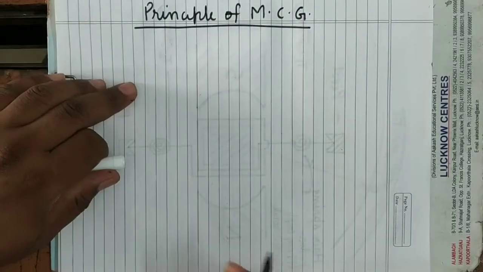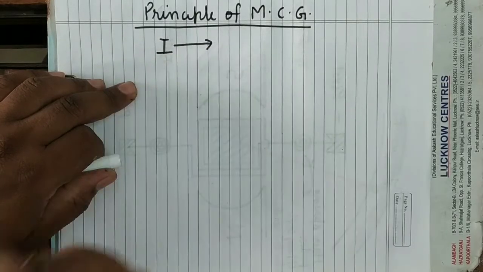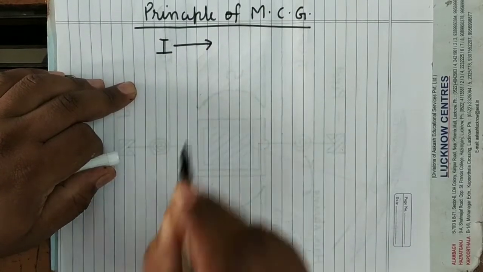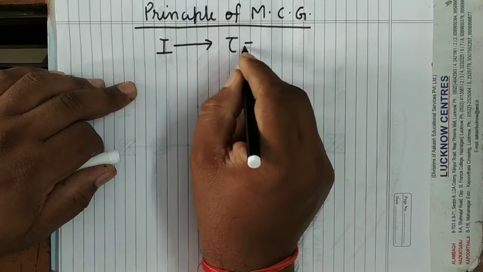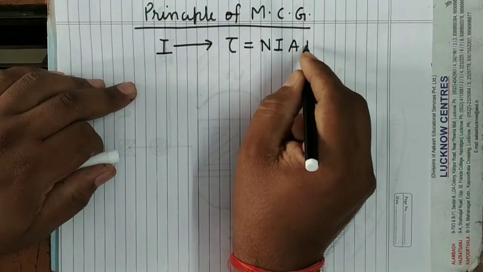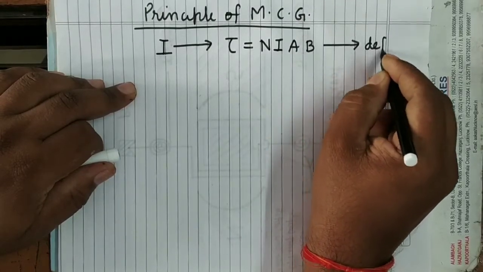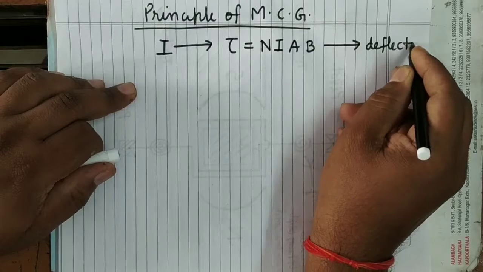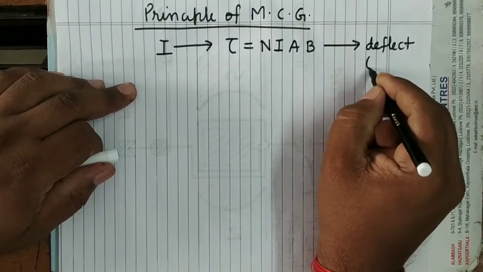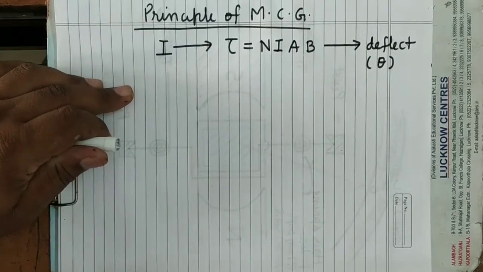Now, as you know, when current passes through the coil of a galvanometer, it experiences a torque, which is given by NIAB. And because of this torque, the coil will deflect. Here we have denoted the angle of deflection by theta.